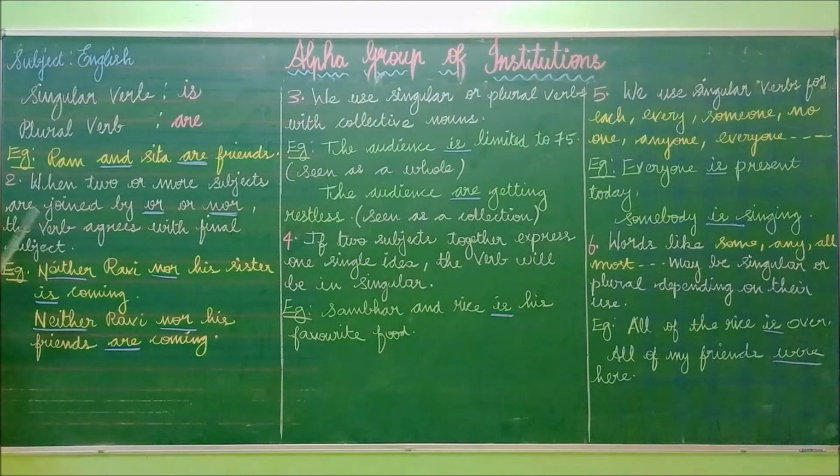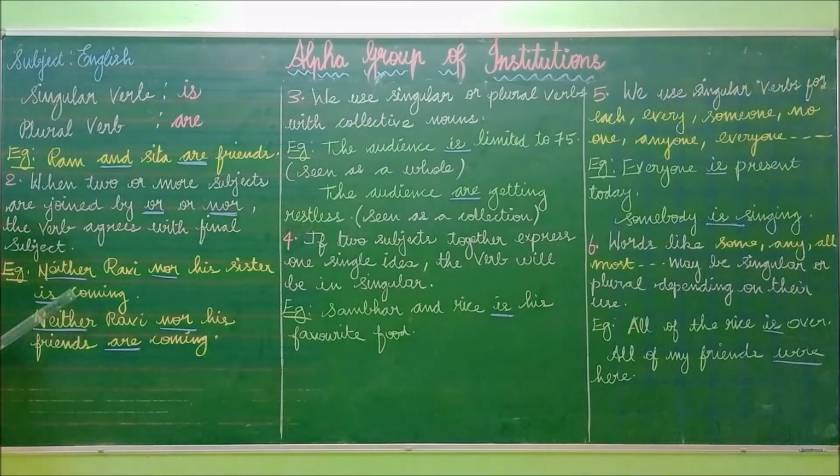Next we are going to see rule number 2. When two or more subjects are joined by "or" or "nor," the verb agrees with the final subject. In this case also, there are two subjects.